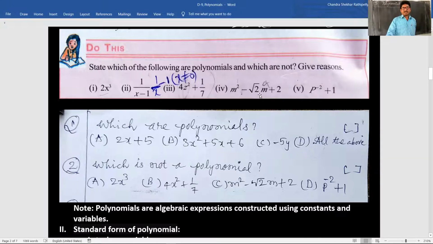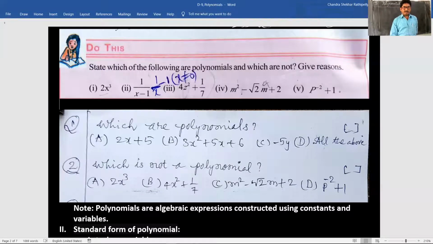m square minus square root 2 m plus 2. Is this a polynomial or not? Polynomial. Next, fifth one, p to the power of minus 2 plus 1. Is this a polynomial or not? Not a polynomial. Yes, very good, children. Well said.